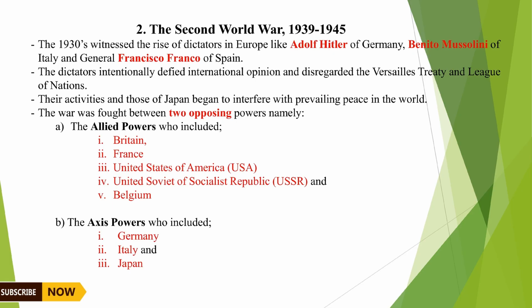The dictators intentionally defied international opinion and disregarded the Versailles Treaty and League of Nations. Their activities and those of Japan began to interfere with the prevailing peace in the world.